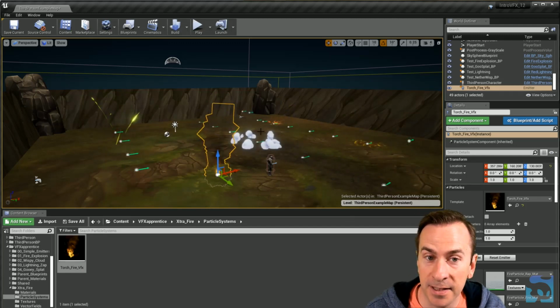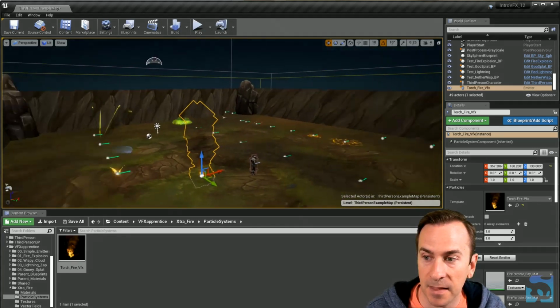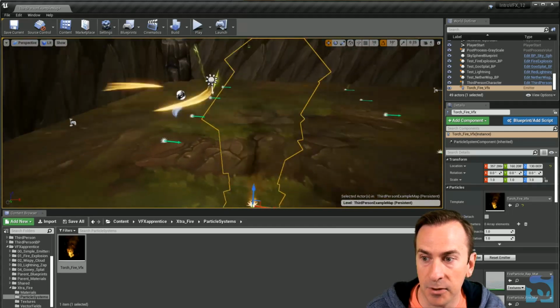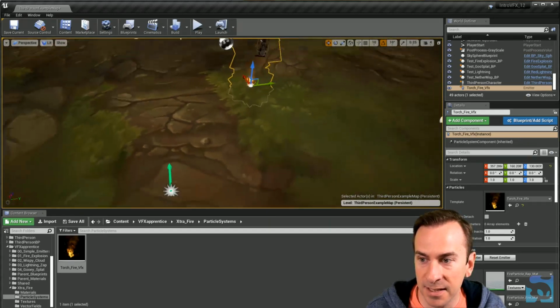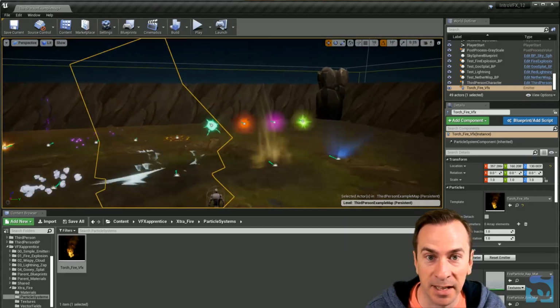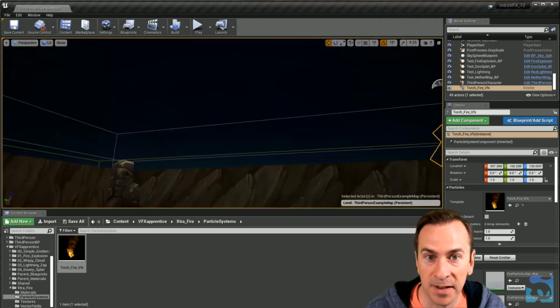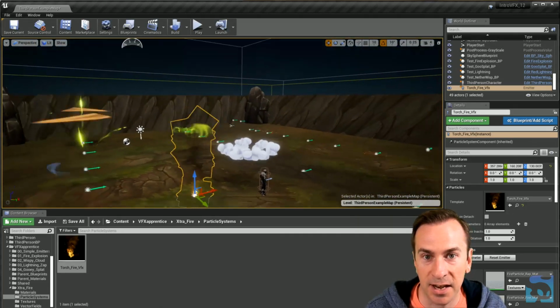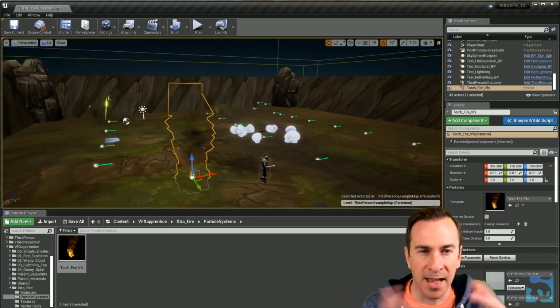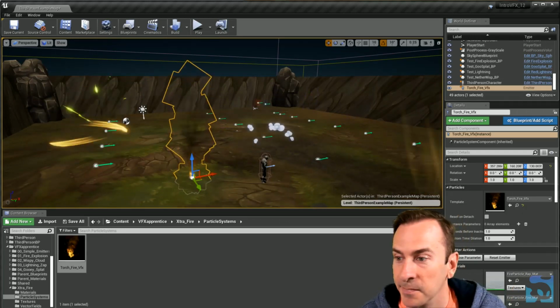My favorite though is if you just hold right click and then you do WASD, you can move around like it's in a video game, which is pretty fun. You can do little fly-throughs of your effects. If you're really good at it, you can maybe do a screen capture, a flyby of something you're doing, whatever you want to do.